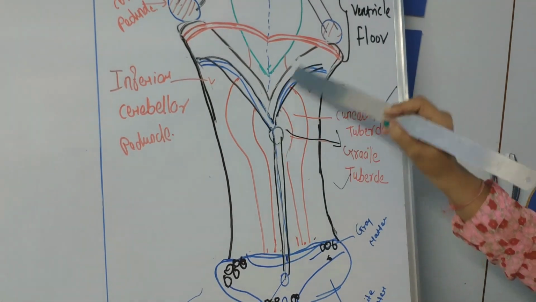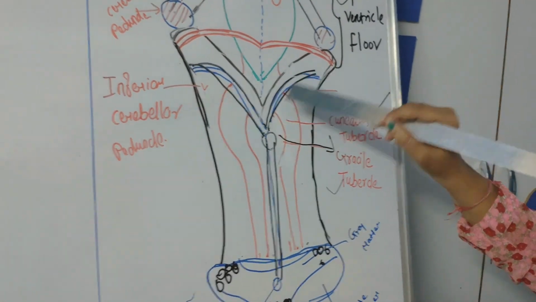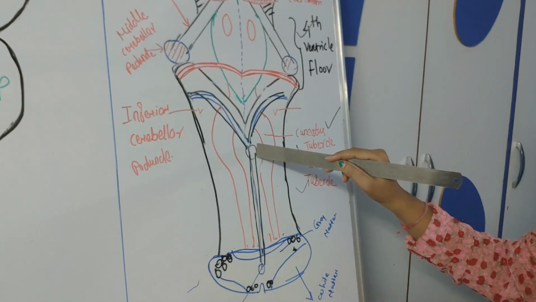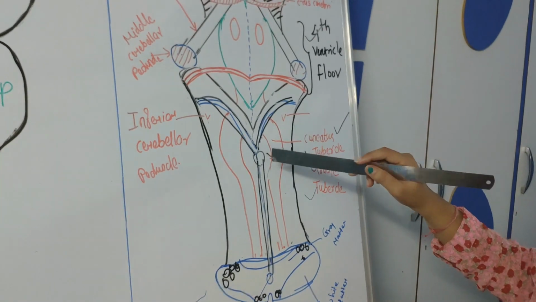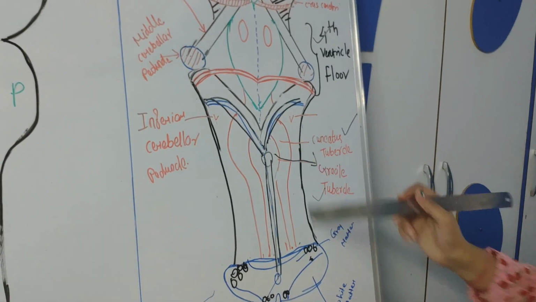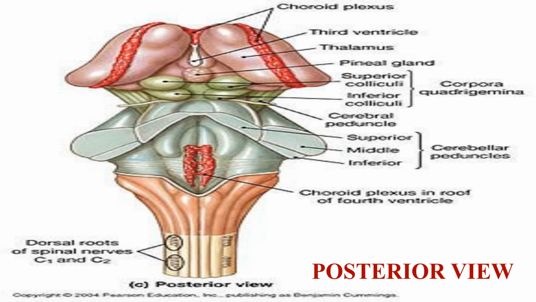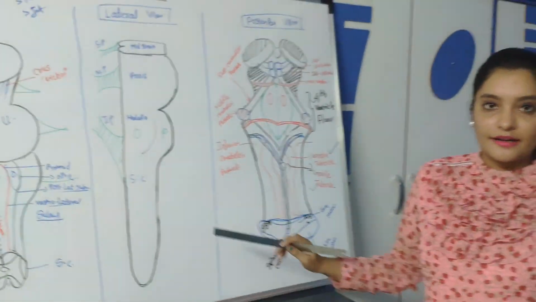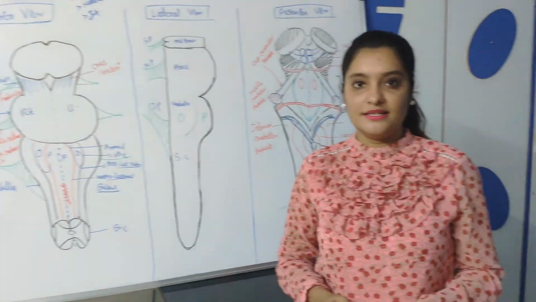Okay, you know how this floor of the fourth ventricle is developed. It is developed from the spinal canal, because the spinal canal opens up. So this is all about the anterior, lateral and posterior view of the brainstem.